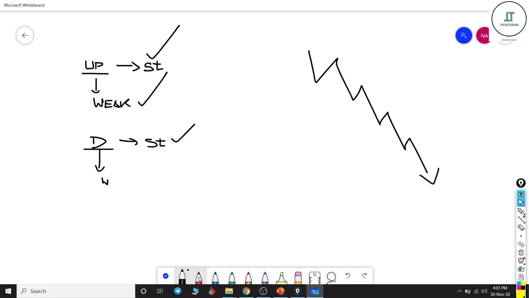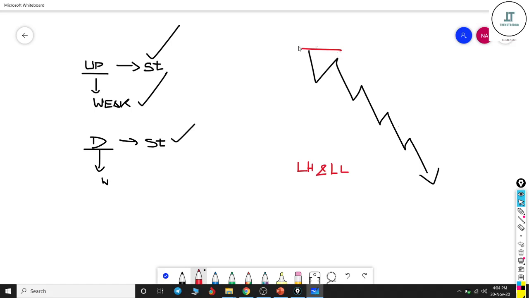In this case, it is completely reverse. Lower highs and lower low formation should be there. Just focus on this. I will explain with the charts so that it will be easier to understand.